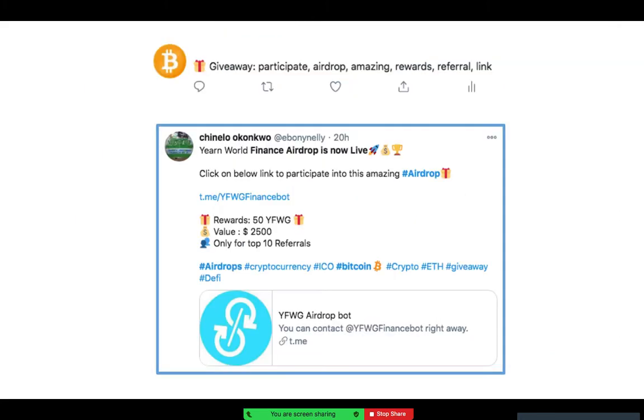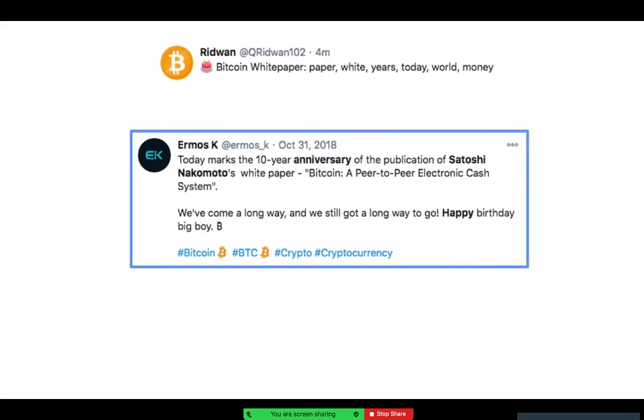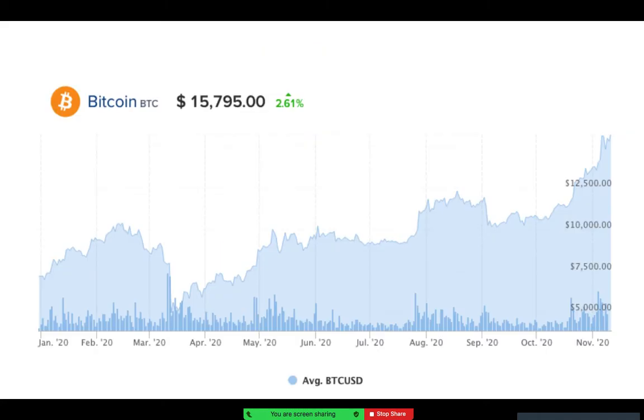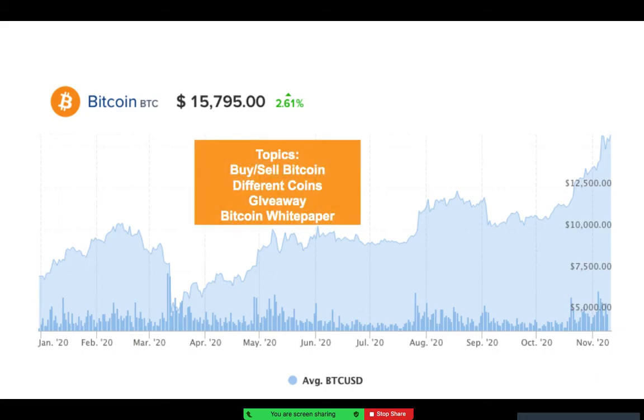These are some of the tweets related to the topic modeling. For the giveaway, if you read that quickly: click on the below link to participate in this amazing airdrop, rewards value 2,500, only for top 10 referrals. Yeah, don't listen to that, please. This one is the Bitcoin white paper, saying marking the 10-year anniversary of the publication of Satoshi Nakamoto's white paper. Now we'll jump into how this correlates with the price. As you can see, there's a higher positive sentiment here and a higher price, and these are the topics we talked about.